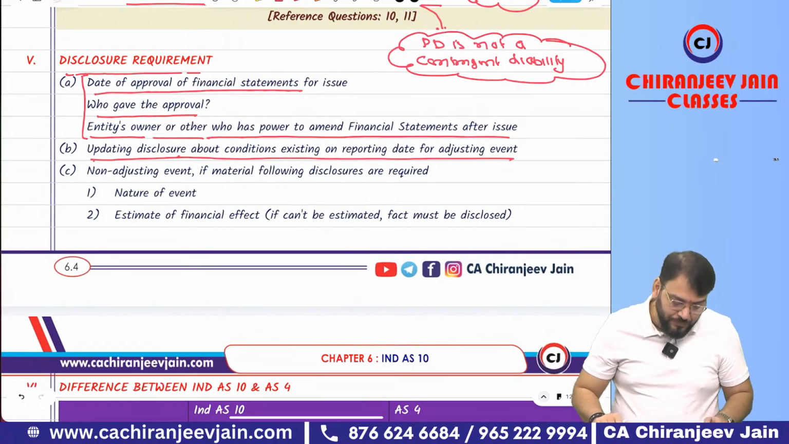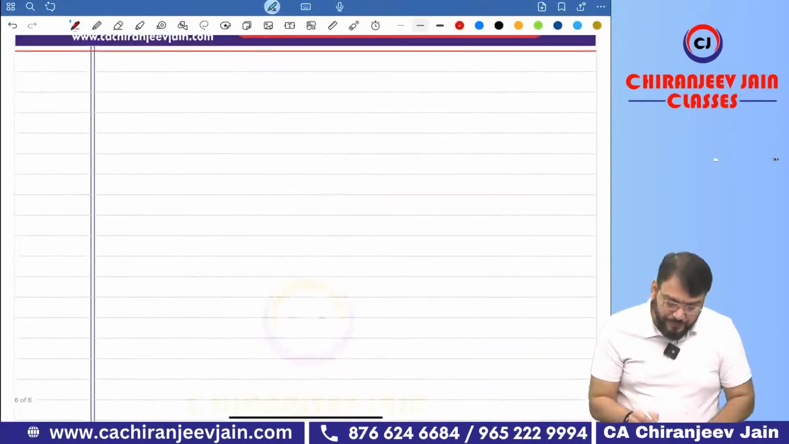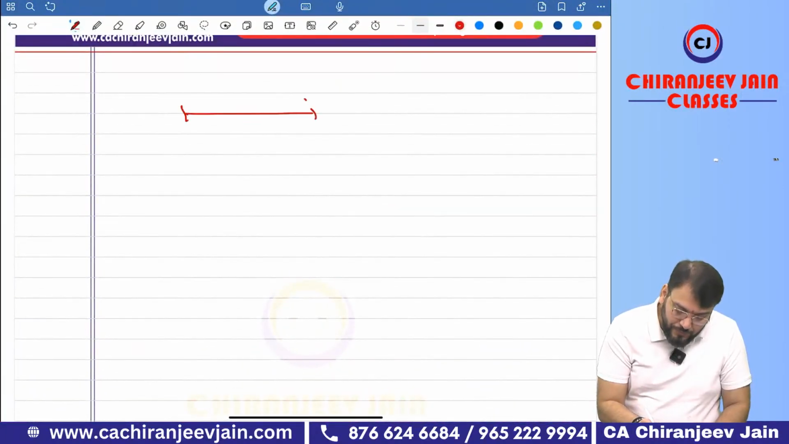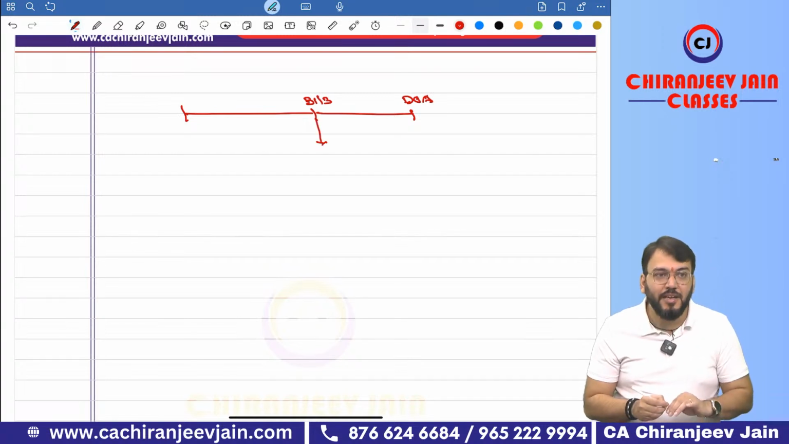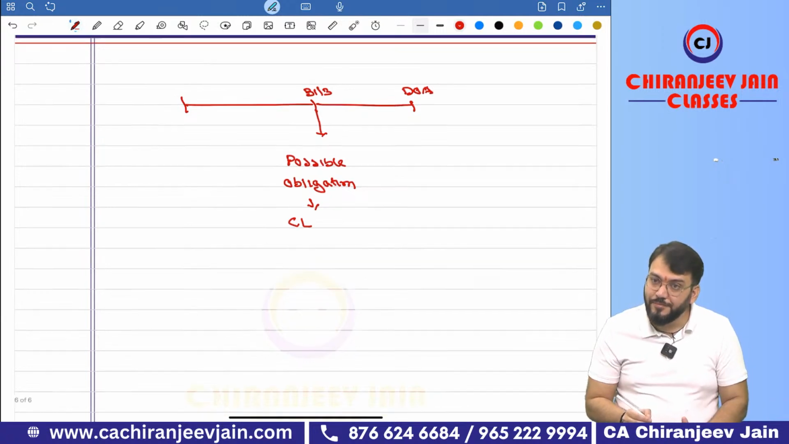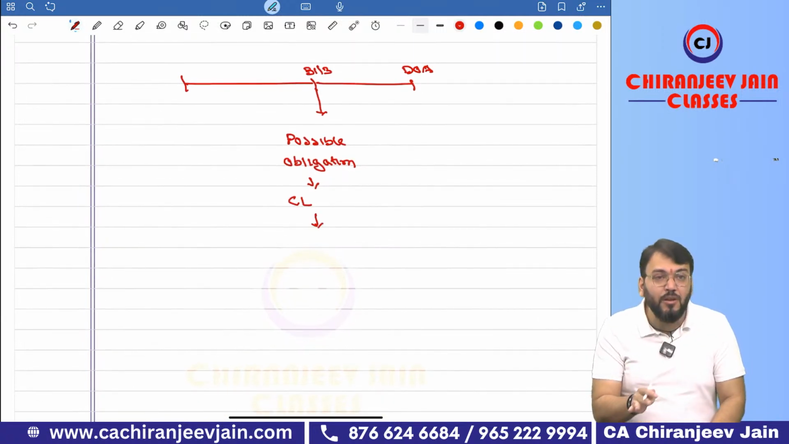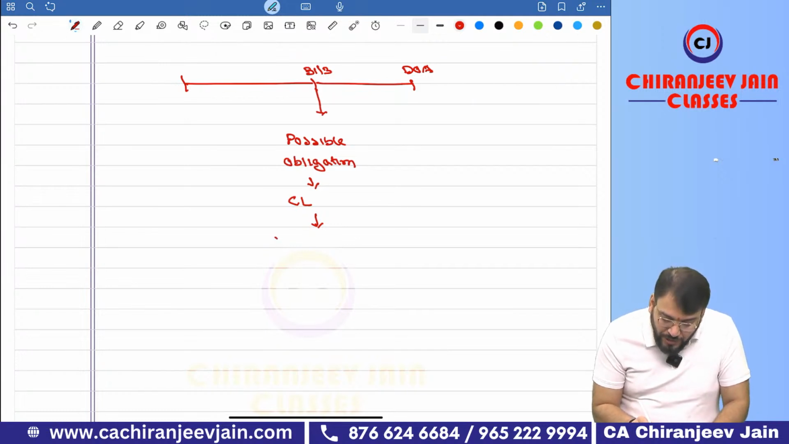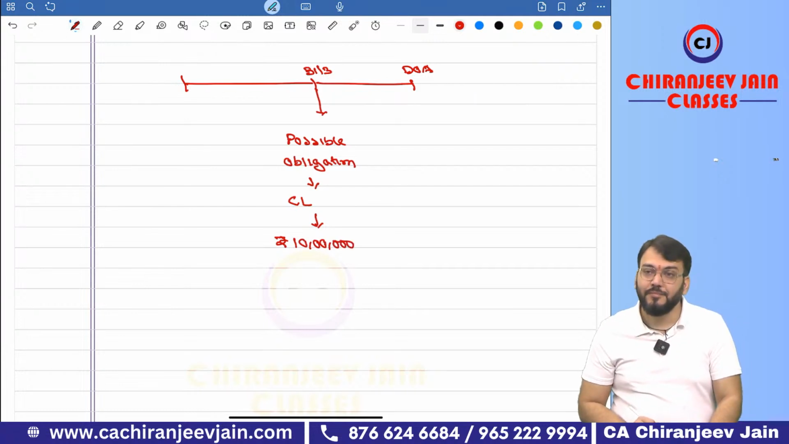Let me ask you one question. Suppose if I say this is 31st March and this is the date of approval. Understood? Correct. And there was a possible obligation. So it became contingent liability. Correct. Now, as per the information available on 31st March, you have major contingent liability at rupees 10 lakh. Correct.